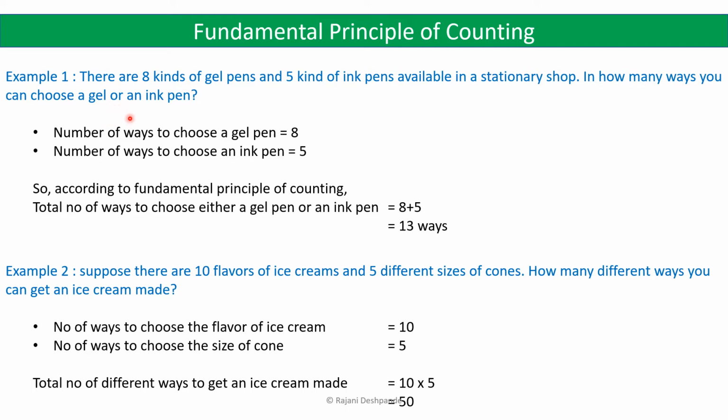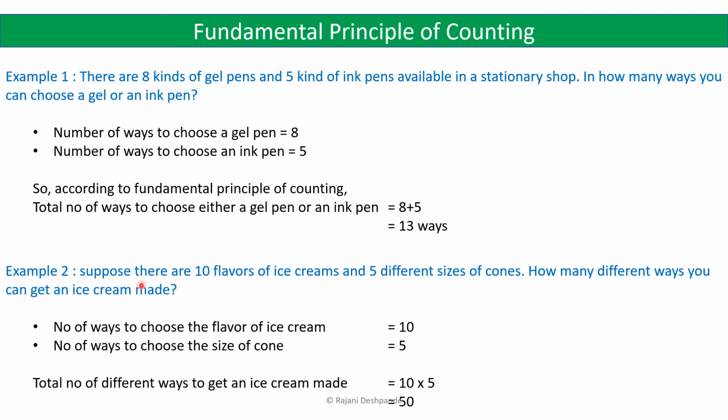So the number of ways to choose a gel pen, that is to perform task 1, is 8, and the number of ways to choose an ink pen is 5. So there are 8 ways to choose a gel pen and 5 ways to choose an ink pen, but we have to choose only one pen out of the 13 pens. So the total number of ways to choose either a gel pen or an ink pen is 8 plus 5, that is equal to 13 ways.